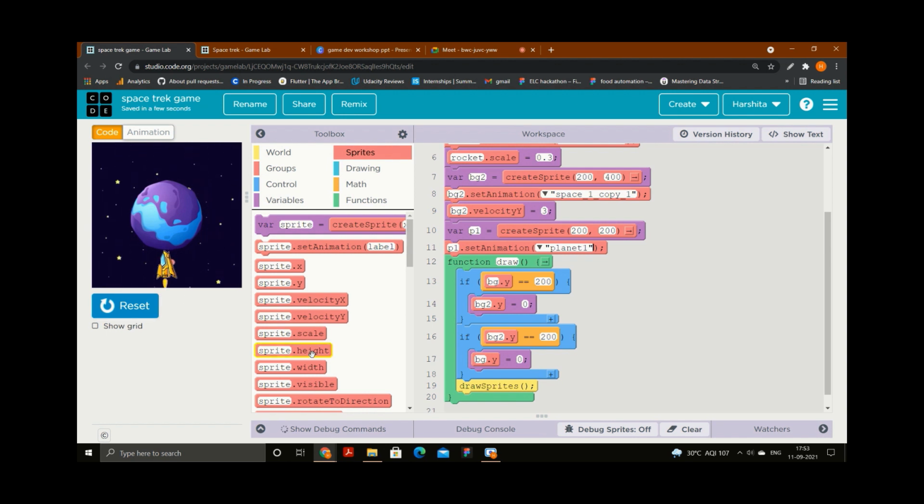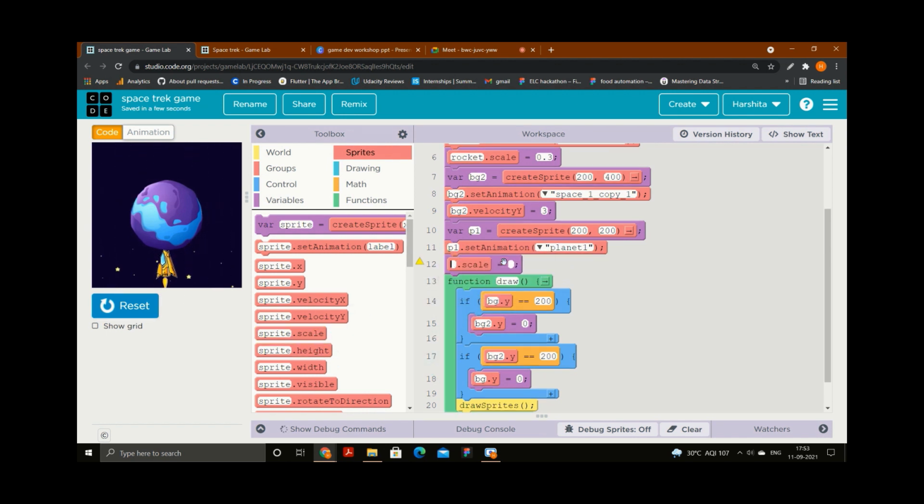It's very big, you can see. That means you need to scale it down. P1, then scale it down. What should be the value? Let's see. If I put 0.3, it's very small. I will increase the size. Let's see if I put 0.5. Okay, I guess 0.5 is correct. You can also slightly increase it, like 0.58 or 0.57.